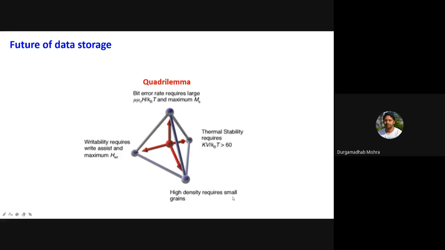These are all challenges. One is, of course, how you can make a high density. All will lead to high density data storage, which means you need a small grain. If you look at the bottom one, it is about how you can generate small grains.